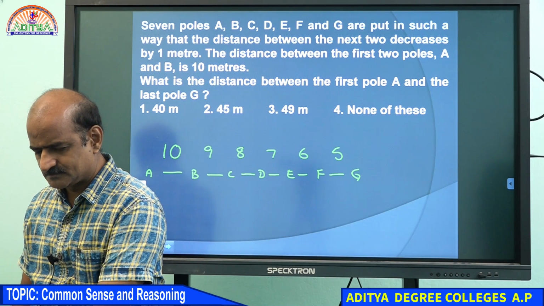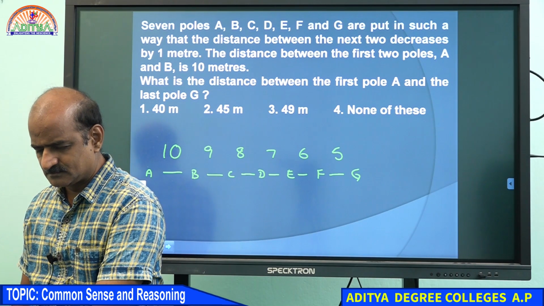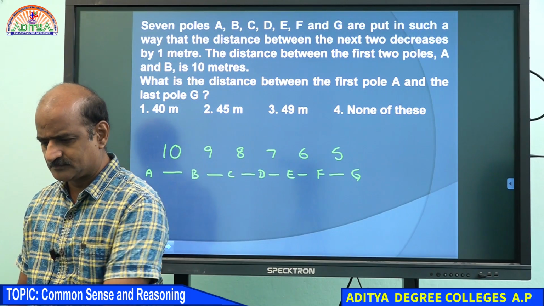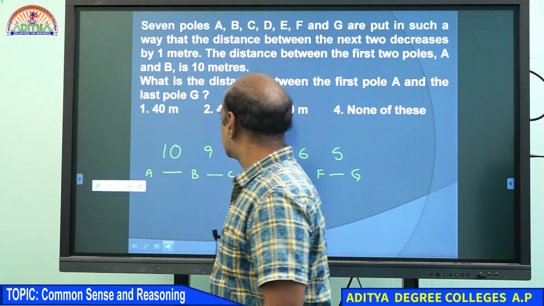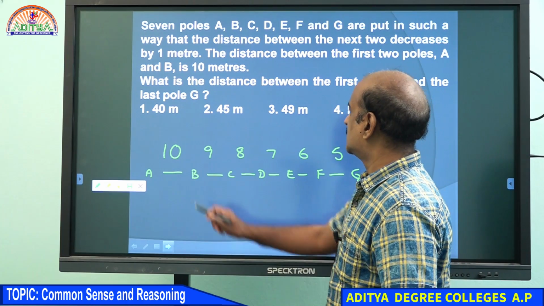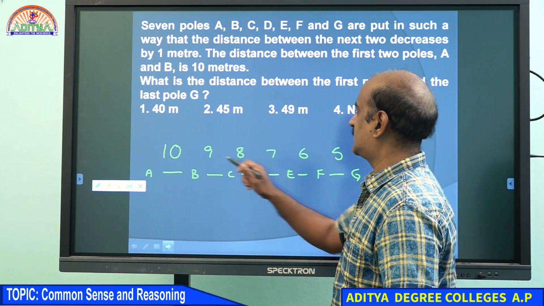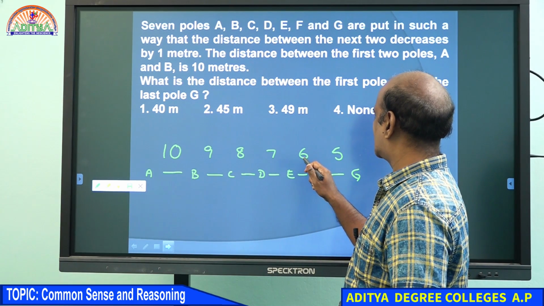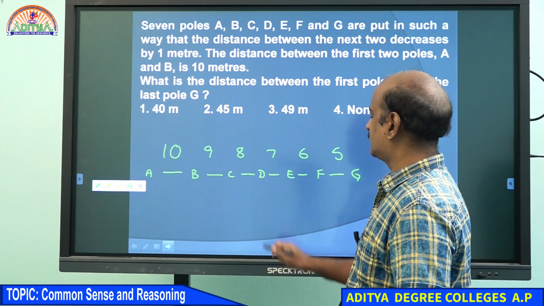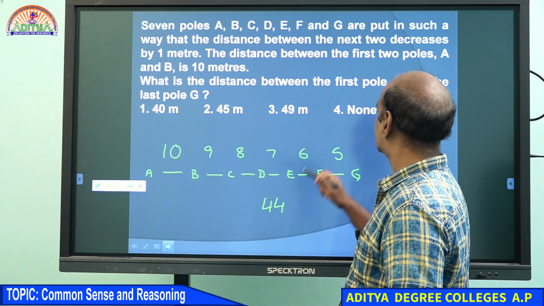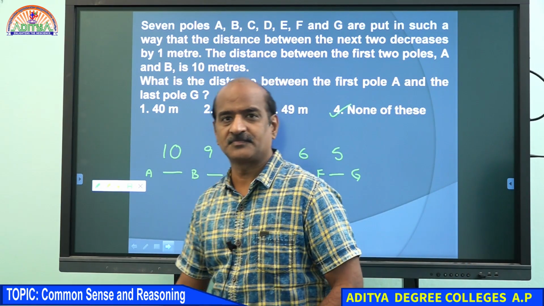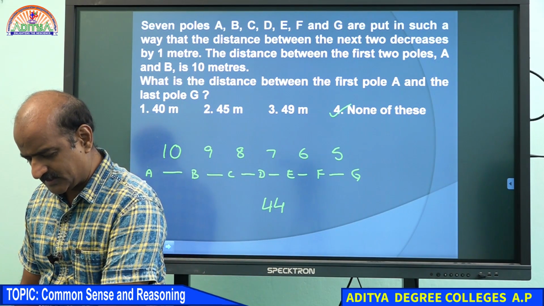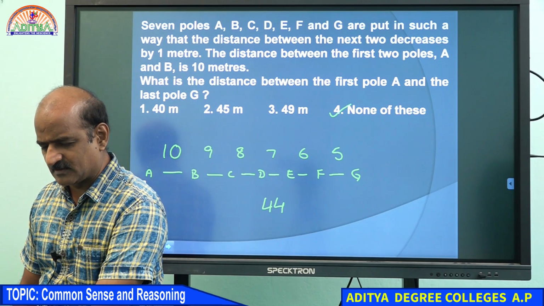Okay? Exactly. Forty-five. 10, 9, 8, 7, 6, 5. 19, 27, 33, 39, 44. Should be 44. None of these. Student, I think you are getting the point right, because the point in this one you must understand that if there are